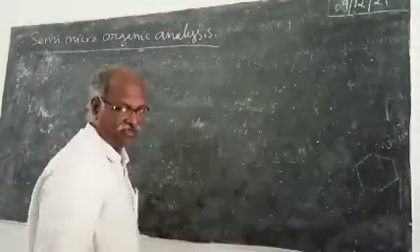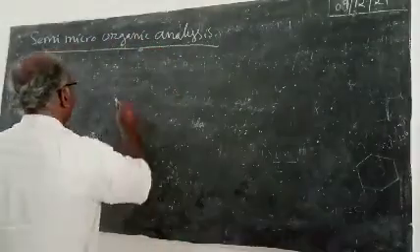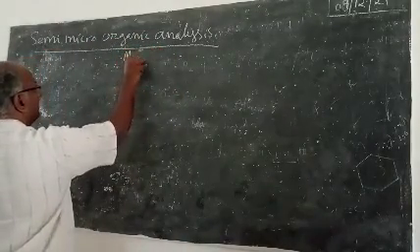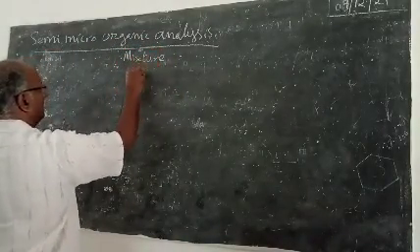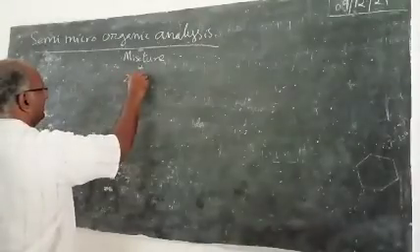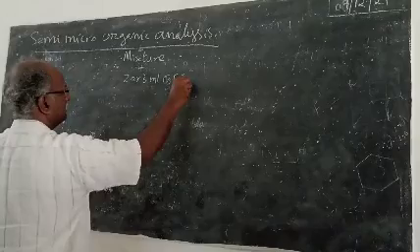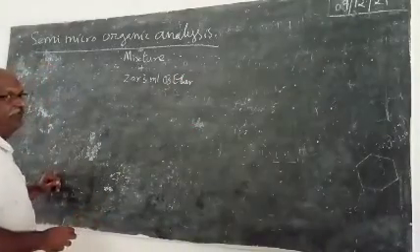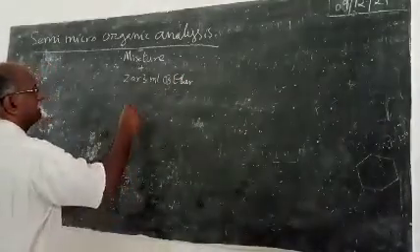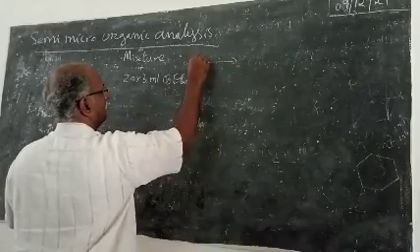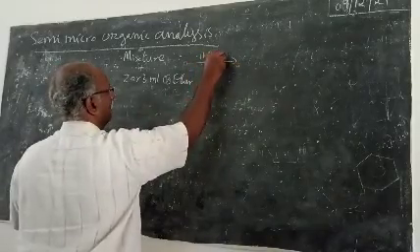First, a portion of the mixture is dissolved in ether. The mixture is insoluble.